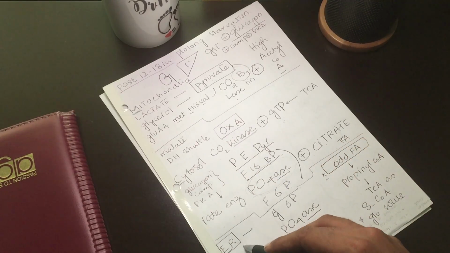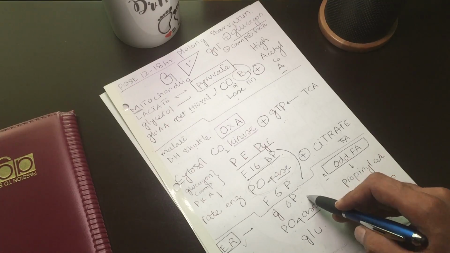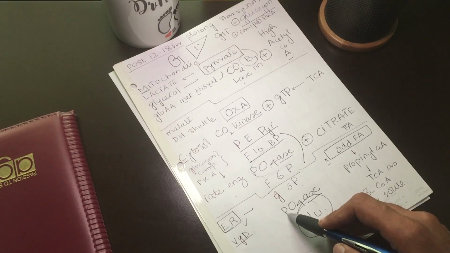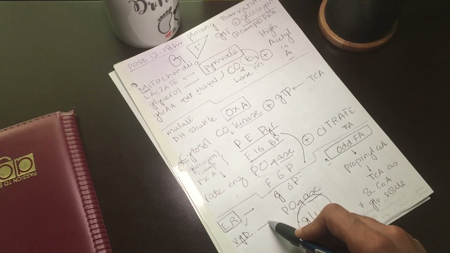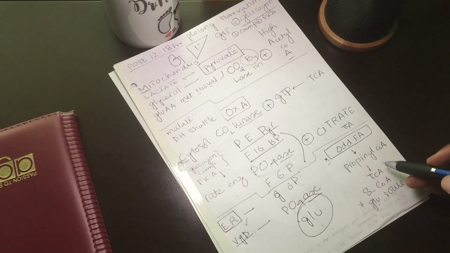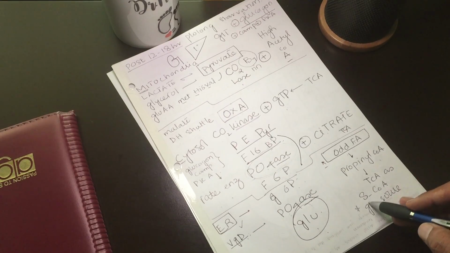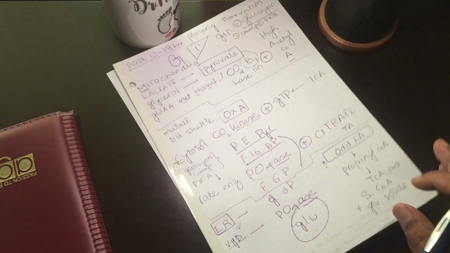This enters into the endoplasmic reticulum, where glucose 6-phosphate is converted into glucose, our end product, by the enzyme glucose 6-phosphatase, which is absent in von Gierke disease. So odd chain fatty acids provide propionyl CoA, which enters the TCA cycle and provides succinyl CoA, which acts as a glucose source. So this is all about gluconeogenesis.